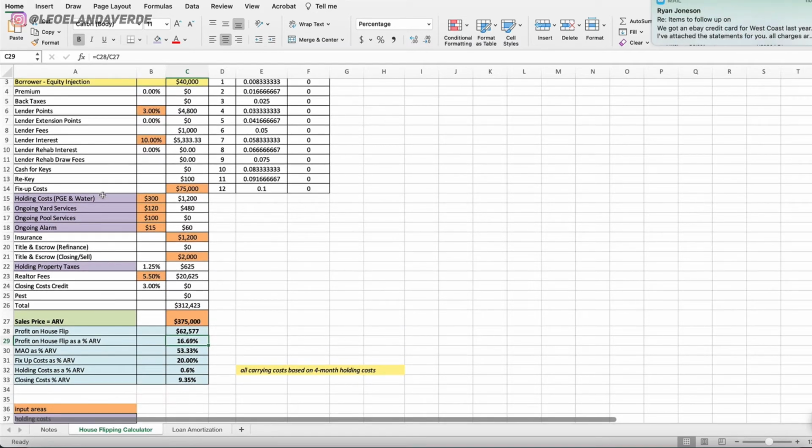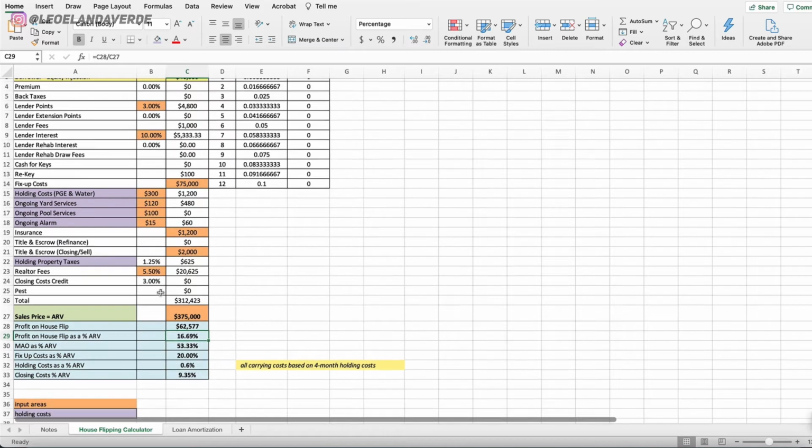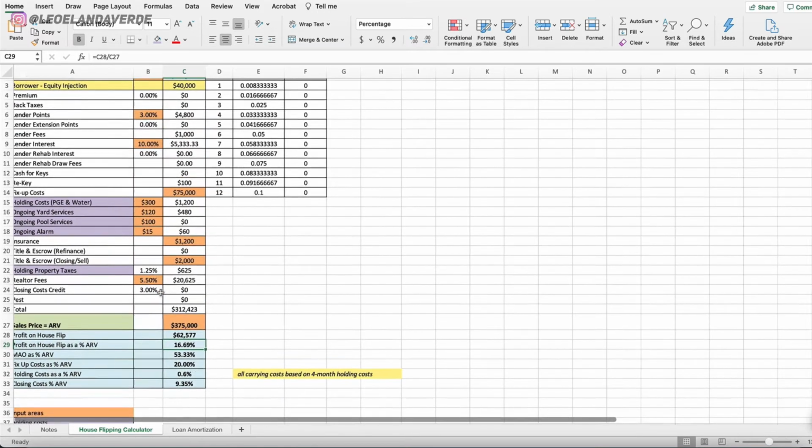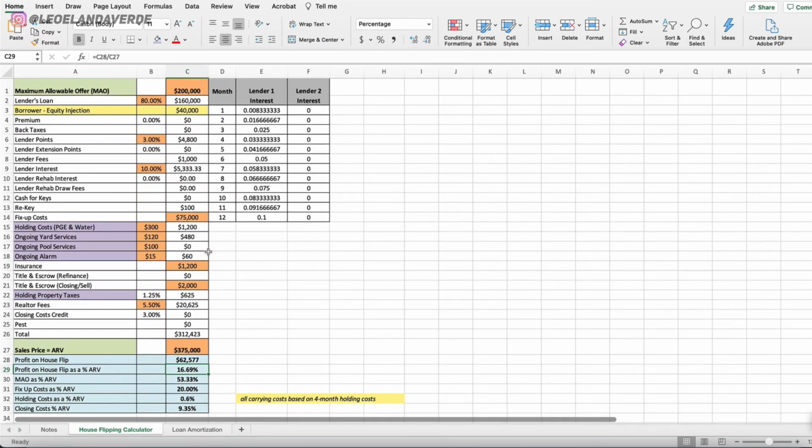The areas in purple are your holding costs, and we'll get into what those are. These are estimated particular to this example, and they may go up and down depending on what part of the country you're in. Those are your PG&E, your yard service, your pool service, your alarm, your holding property taxes, etc. The areas in salmon are the input areas.